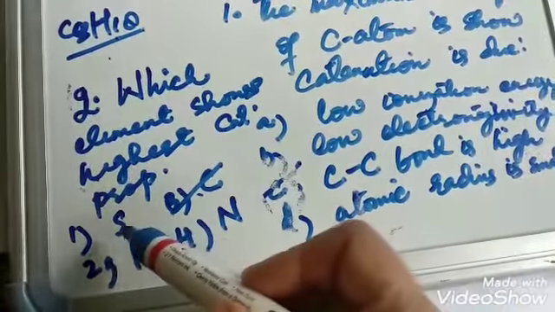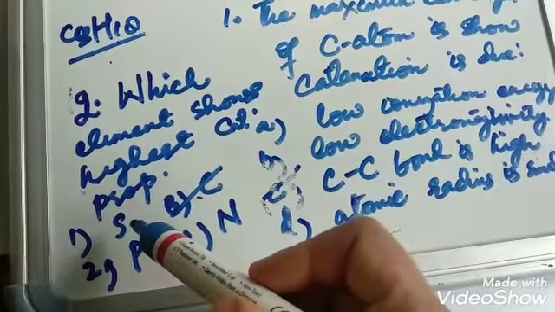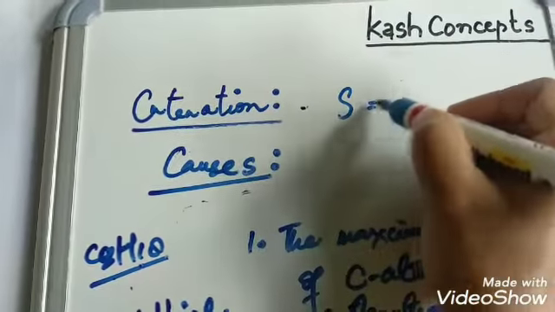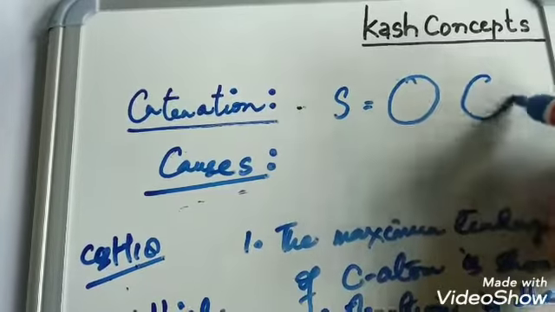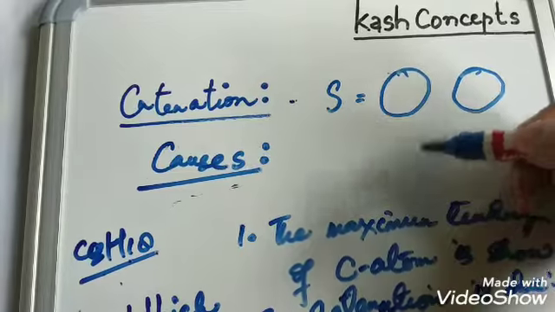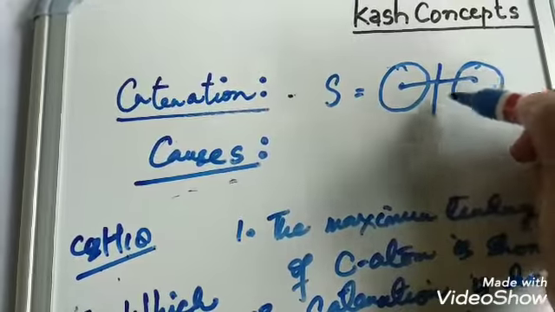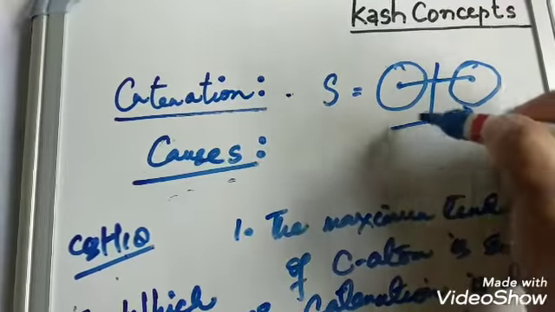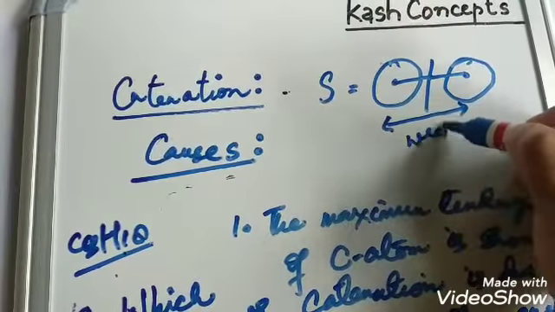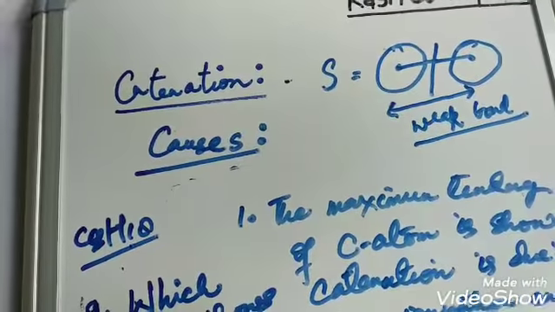So sulfur also shows the catenation property, but to a lesser extent due to its larger size. If we talk about two sulfur atoms, the size of a sulfur atom is larger than a carbon atom. So the distance between the nucleus and the shared pair of electrons will be high, due to which the bond formed will be weaker in strength. A weak bond will be formed, so no long chains will be formed there.